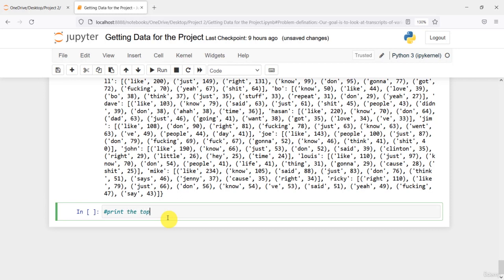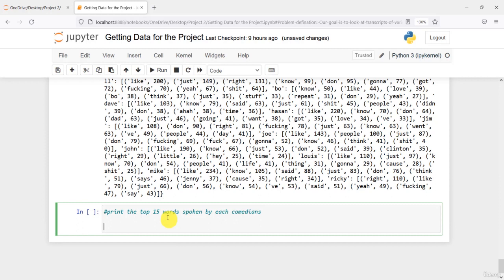So I'll say print the top 15 words, let's say, spoken by each comedian. So I'll loop around comedian and top words in top dict dot items.